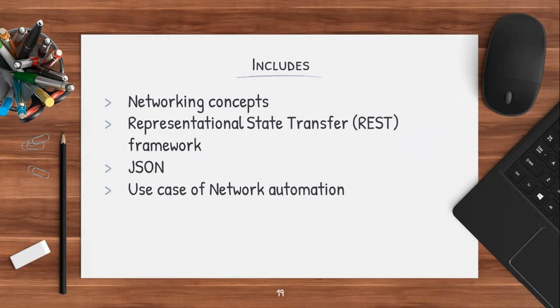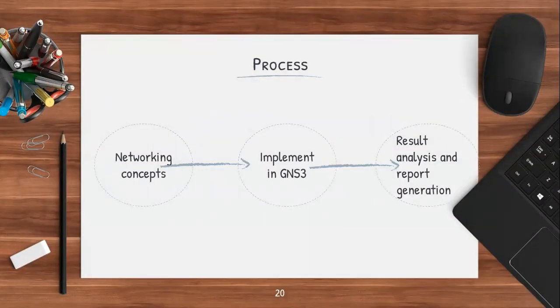Here we will talk about the REST framework, which is the representational state transfer framework, and the format supported by this framework is JSON, JavaScript Object Notation. So how to use this framework and how to connect the multiple devices and how to access these devices using Python, we'll study this in this module. The process will be, first we'll talk about networking concepts, how to implement this in the GNS3 tool, and how to analyze the result and generate the report using GNS3. So these things we will discuss in this module.